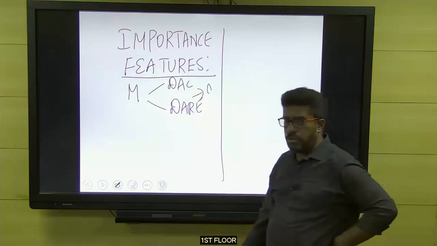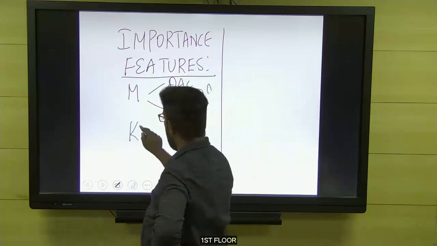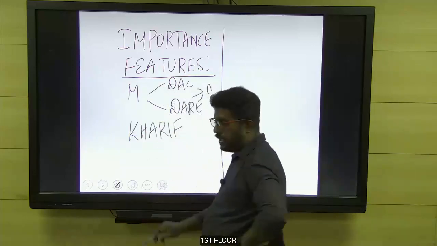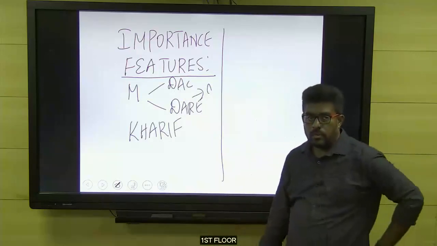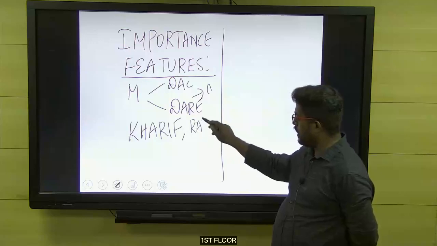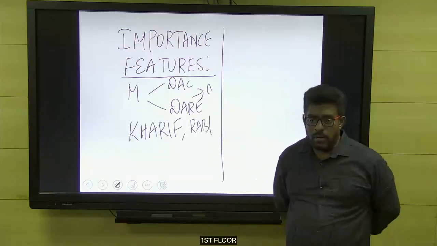Then we learned about the seasons. One is called Kharif, one is called Rabi, and one is called Zaid. Kharif starts from June and ends in October, normally called the southwest monsoon. Rabi starts from October and goes up to March, and it is called the northeast monsoon. The predominant crop is wheat.